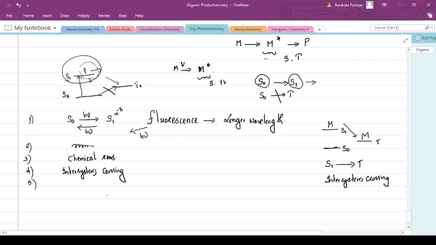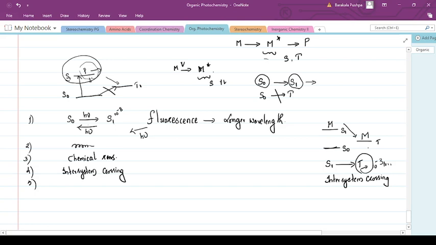The lifetime of a molecule in the triplet state is very high, almost 10 raised to minus 3 to 15 seconds, compared to a singlet state. Therefore, the photochemical reaction always favors the triplet excited state over the singlet state.